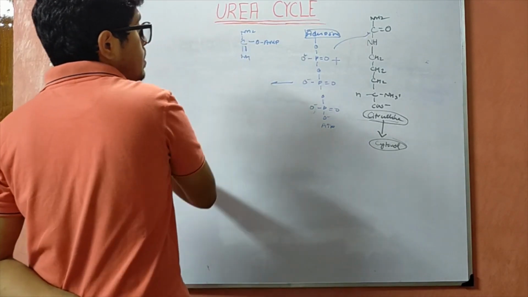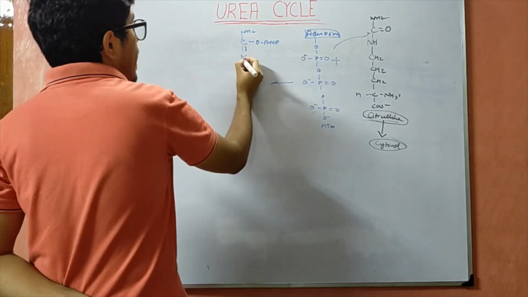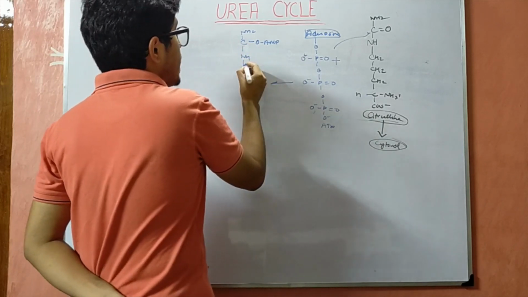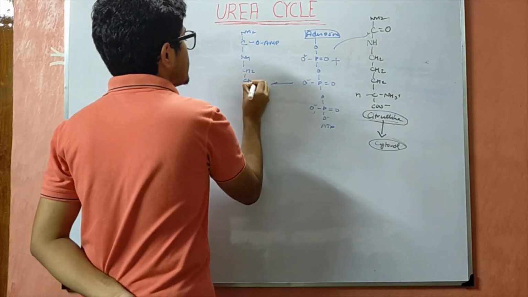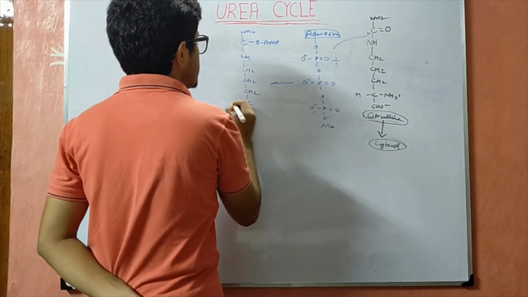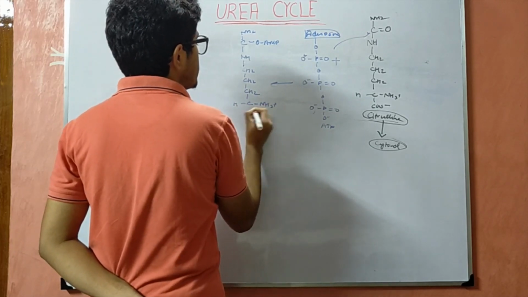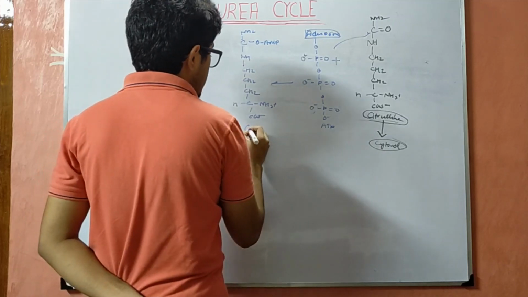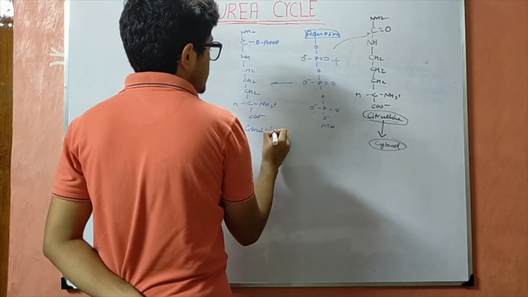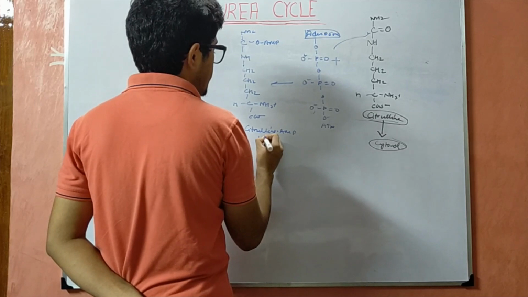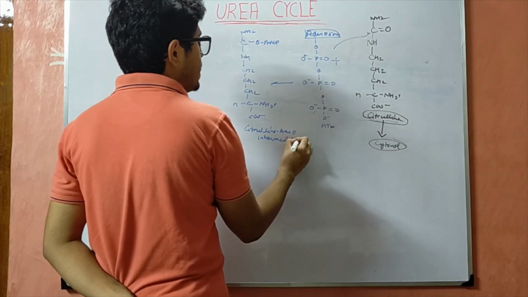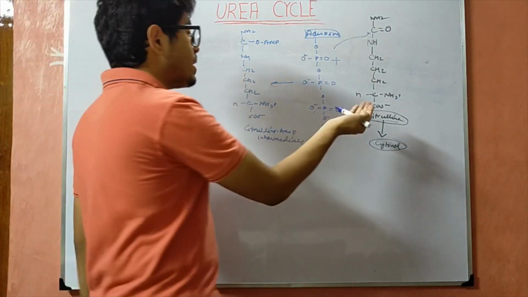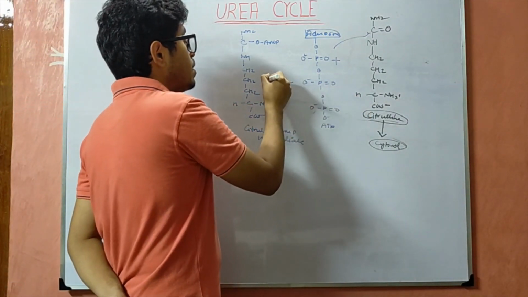Here there will be a double bond, and NH, and then there will be CH2 CH2 CH2 CH NH3 COO minus. This is what is known as the citrulline AMP intermediate. So after citrulline is worked upon by ATP with the help of the enzyme